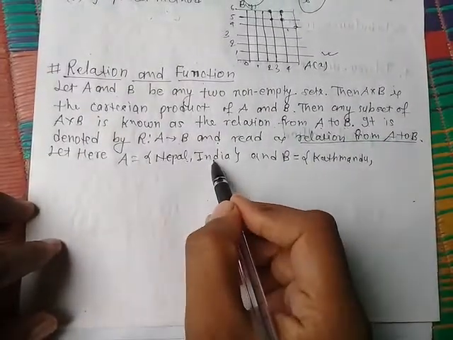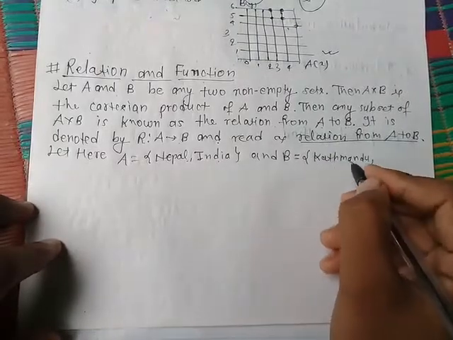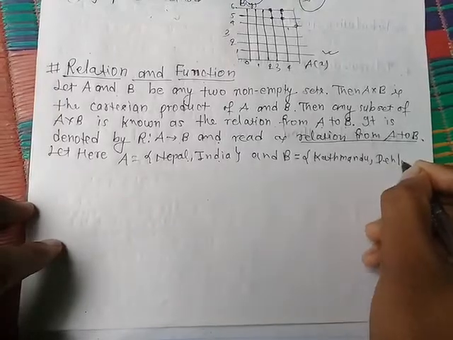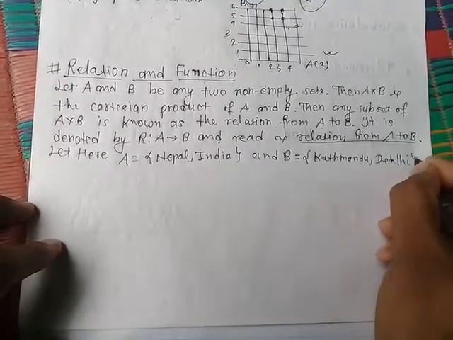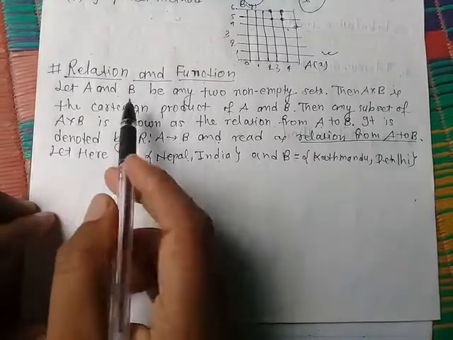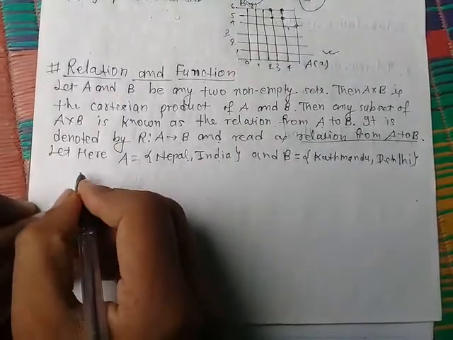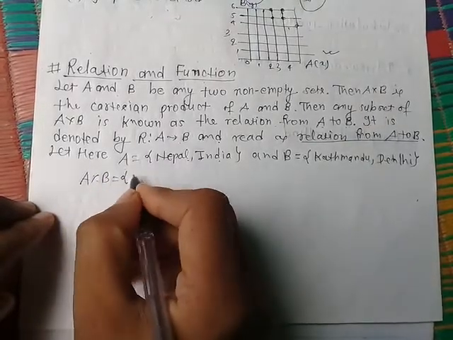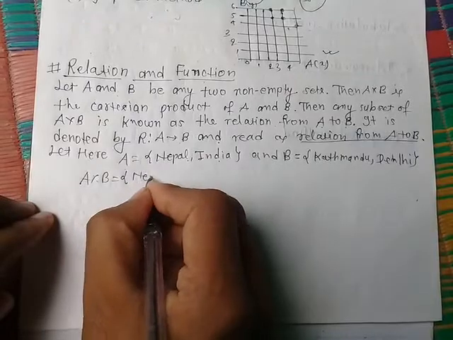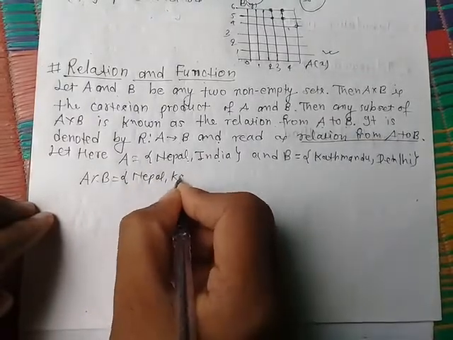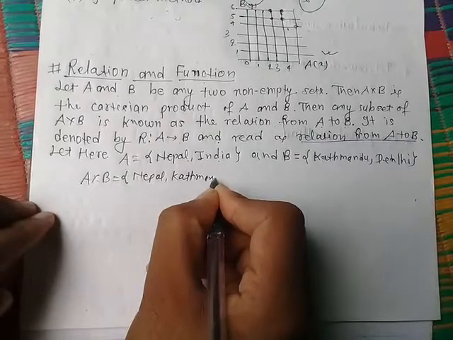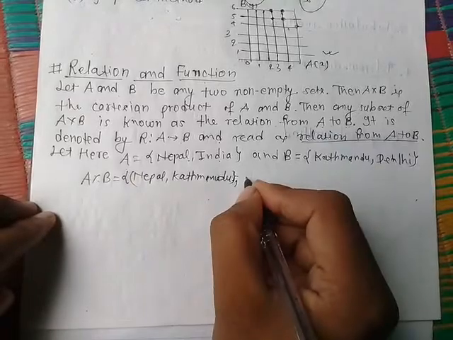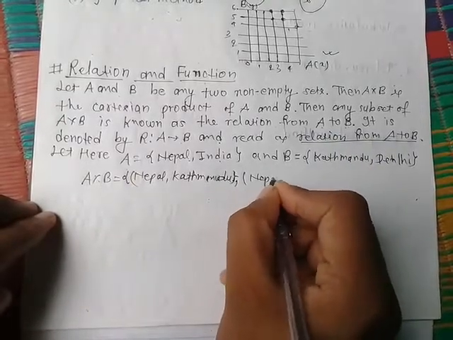Let A be {Nepal, India} and B be {Kathmandu, Delhi}. So make all possible Cartesian products, all possible ordered pairs, that is A Cartesian product B. If we find, here Nepal and Kathmandu, again Nepal and Delhi.